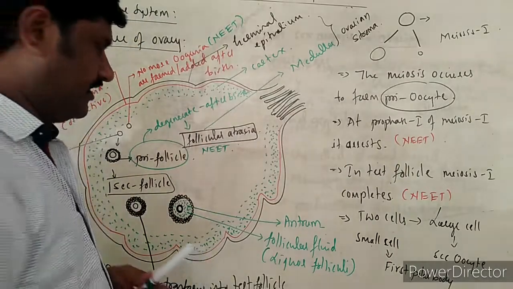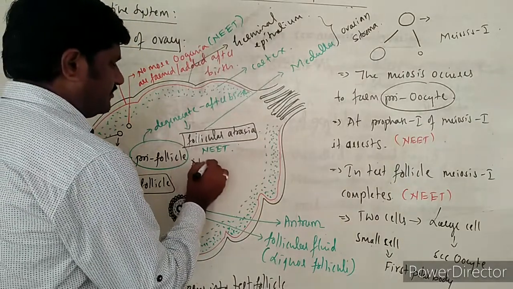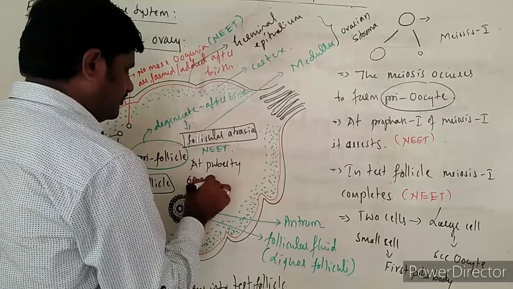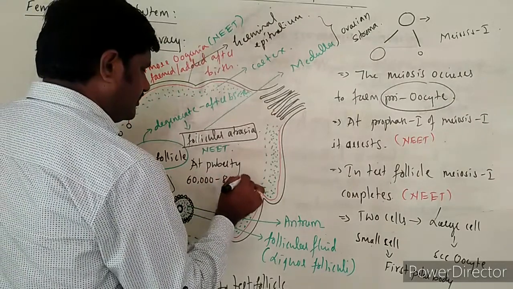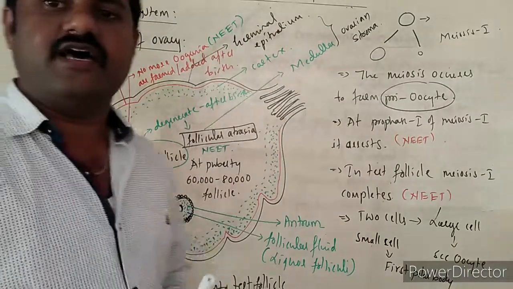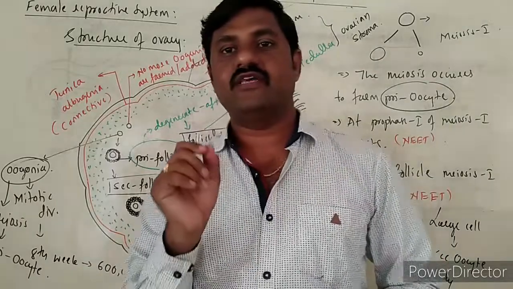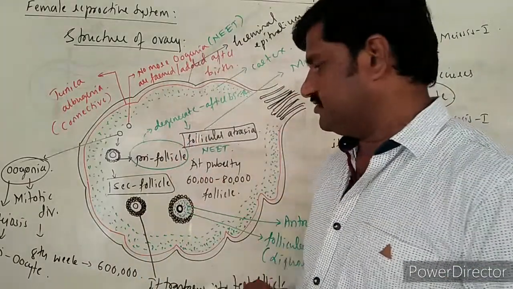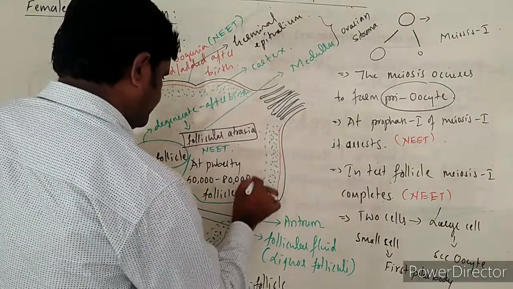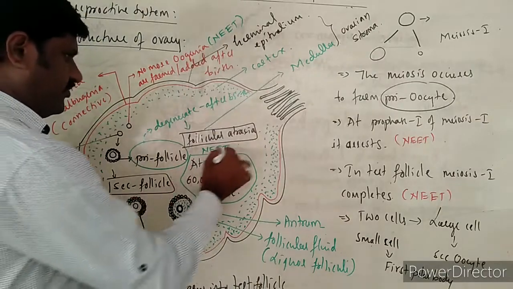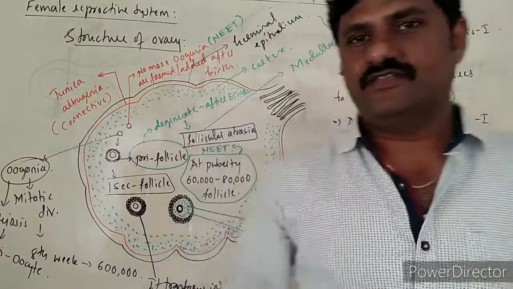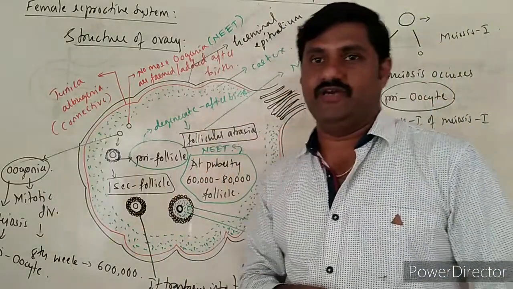And at puberty only 60,000 to 80,000 follicles remain inside the ovary of the female. This is also very important as far as NEET is concerned. So these are all points we must remember, right?